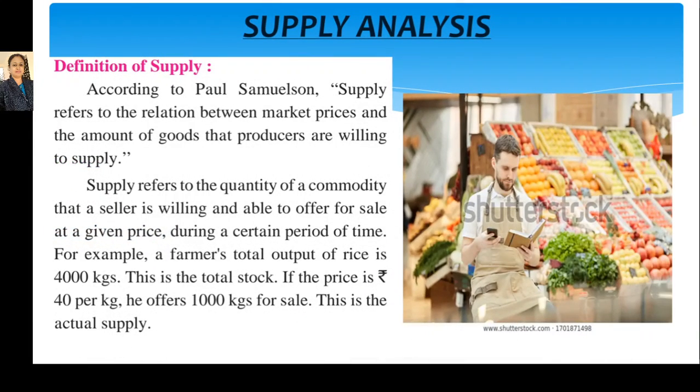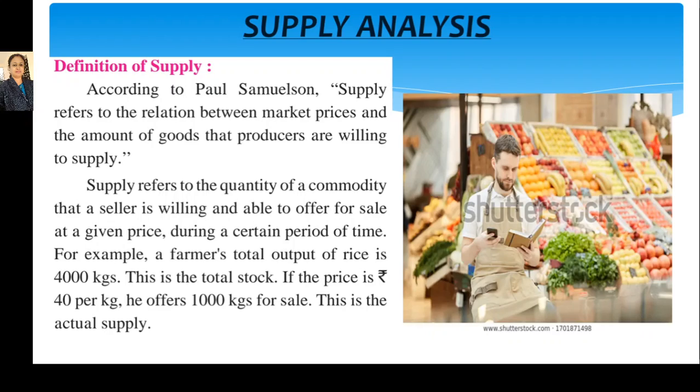Next, move to the definition of supply. According to Paul Samuelson, supply refers to the relation between market price and the amount of good that producers are willing to supply.